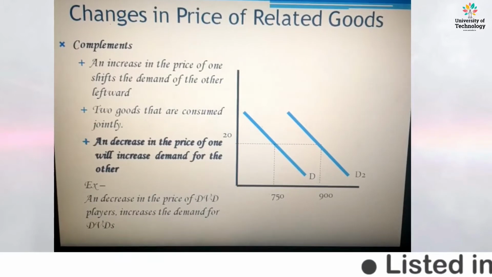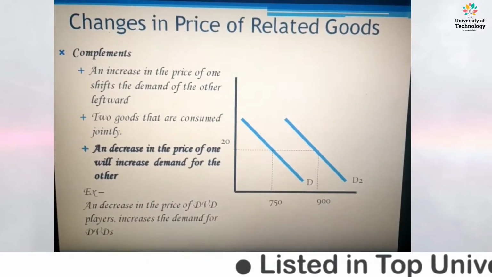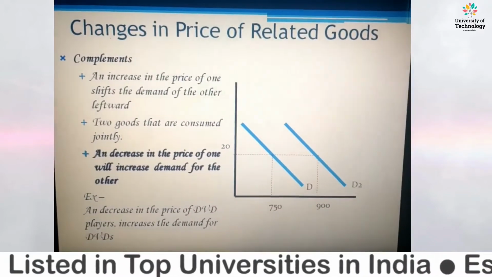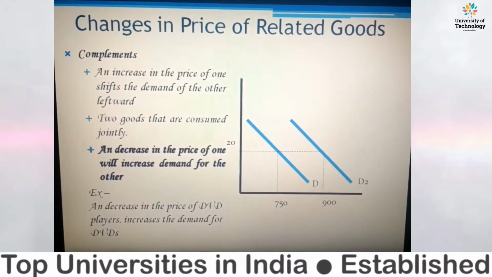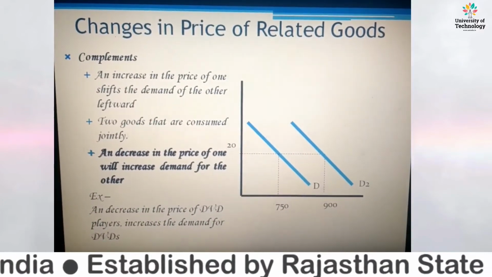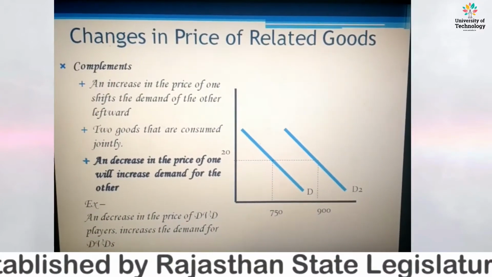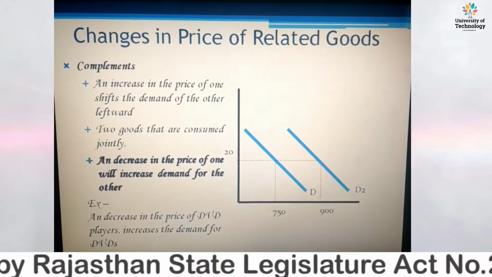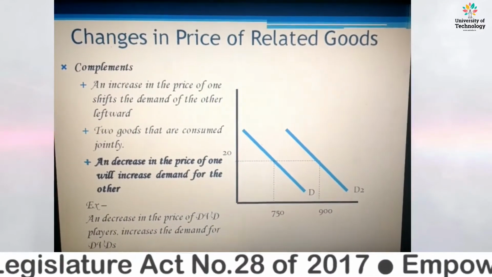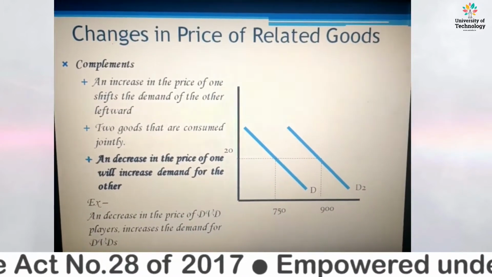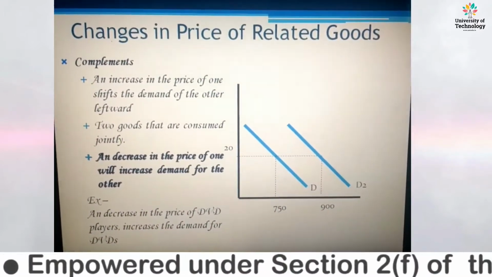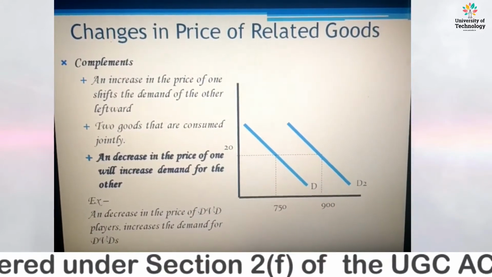For example, a decrease in the price of the DVD player will increase the demand for DVDs. These are examples of complementary goods. Other examples of complementary goods are petrol or diesel and a car, the fuel as well as the car. The pen and ink are also examples of complementary goods.